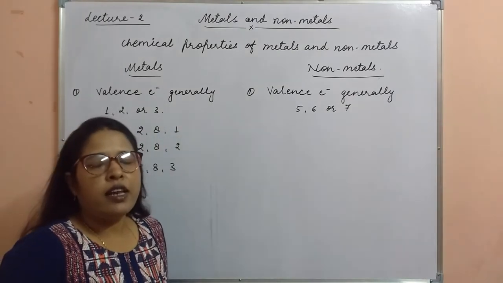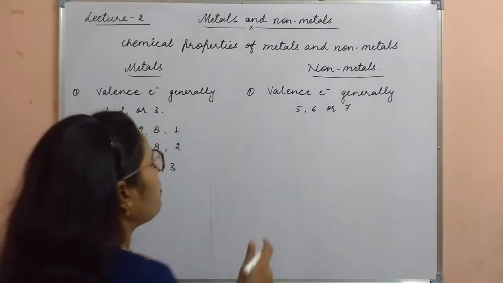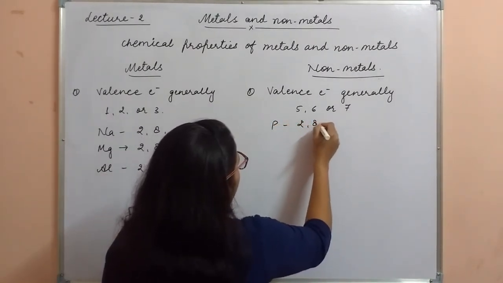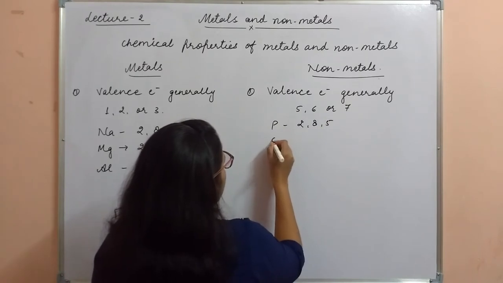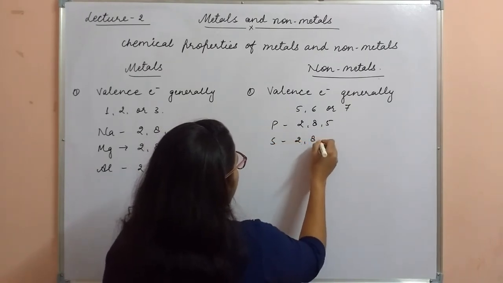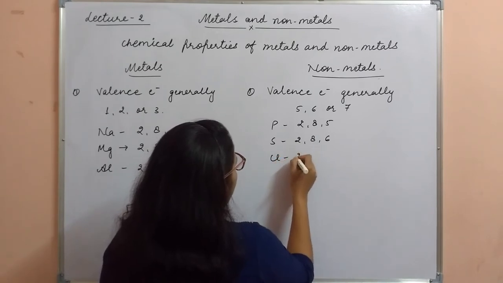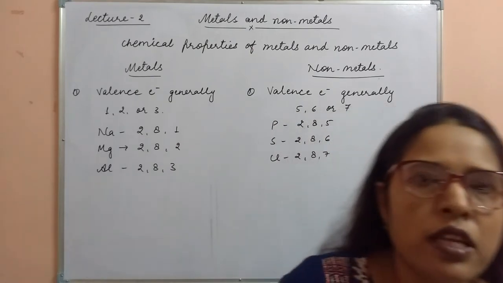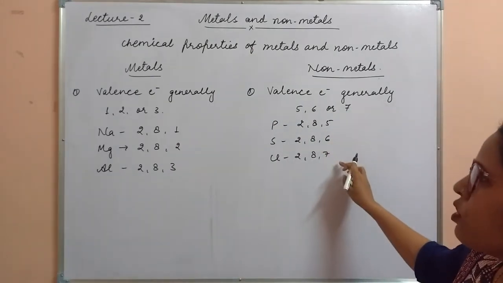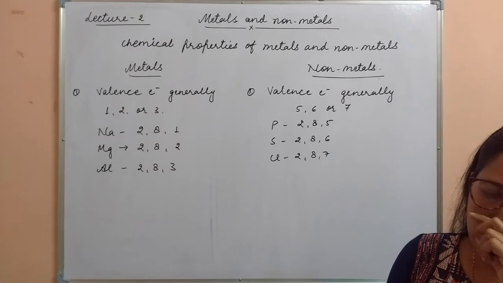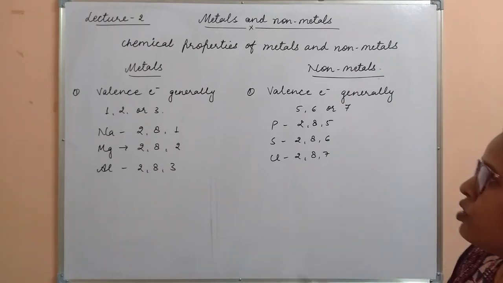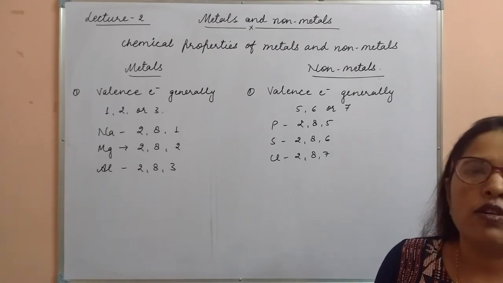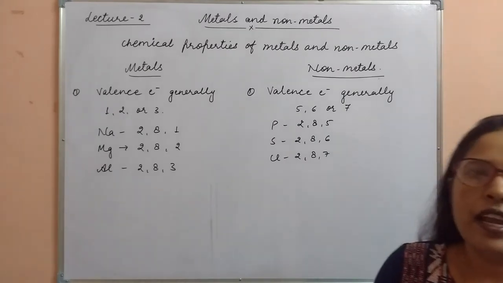Suppose we take examples of some non-metals: phosphorus, 2, 8 and 5, sulfur, 2, 8 and 6, chlorine, 2, 8, 7. It means these are the non-metals having 5, 6 or 7 electrons in the valence shell. Clear? So this is the first property, the number of valence electrons present in the metals and non-metals.